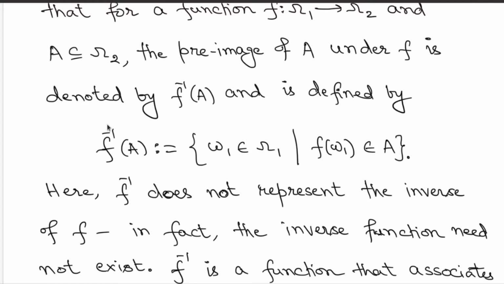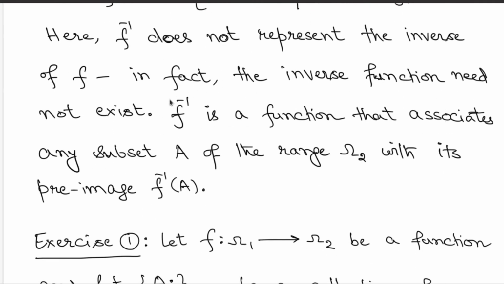So here you should treat f inverse of A as one symbol instead of treating it as two separate symbols like f inverse and A. So you should think of it as one big symbol signifying this pre-image for A. Now f inverse, you can think of as a function that associates any subset on the range side to its pre-image, connecting sets from the range side to the domain side. So this you can think of as a function in that sense, but this is not the inverse function of the function f.